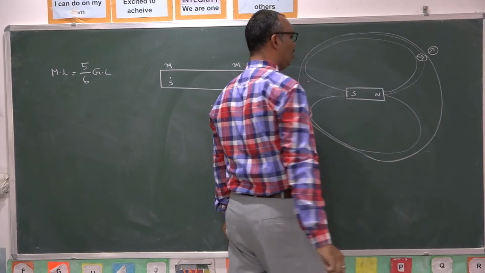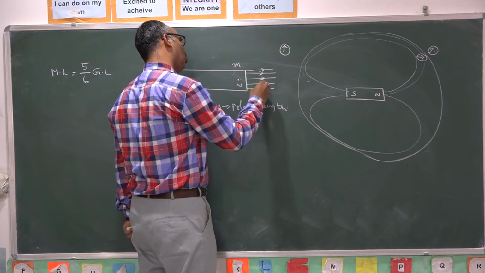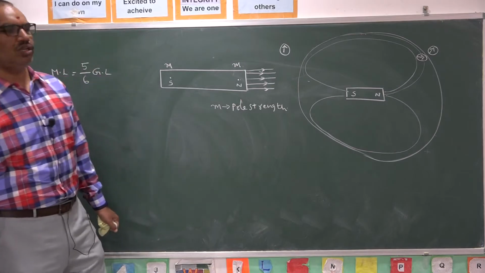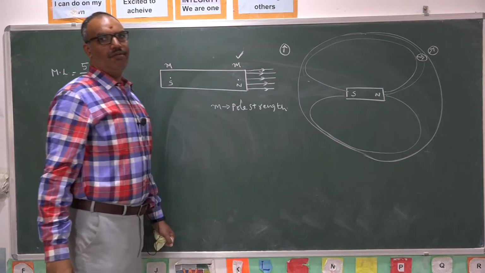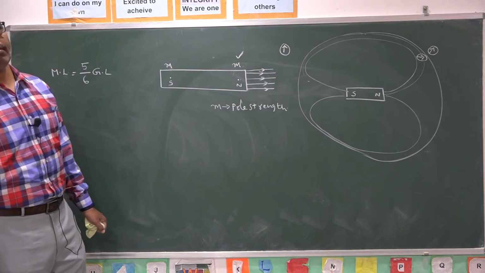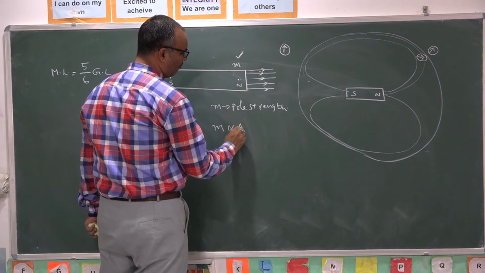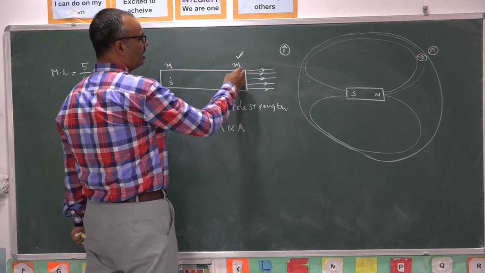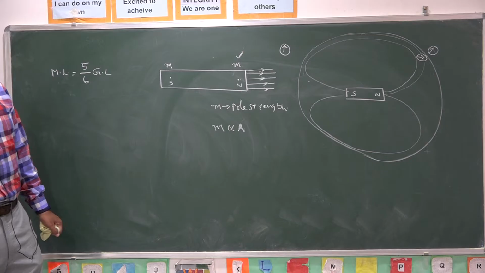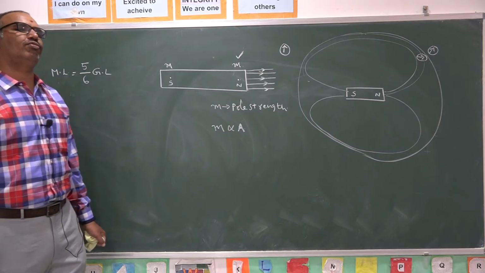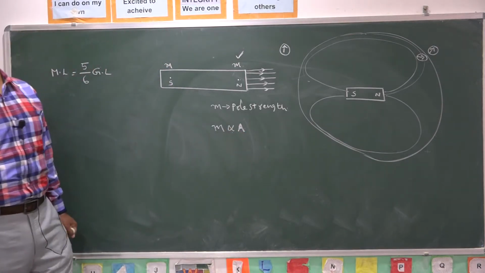In an entire magnetic field, you will observe lines of force. If more lines of force are coming out of a pole, then the pole is said to have more pole strength. So the pole strength of a magnet is proportional to the area of cross section of the magnet. The more area is available, the more lines of force will come out. The less area is available, the fewer lines of force come out. So pole strength always depends on the area of cross section of the magnet.